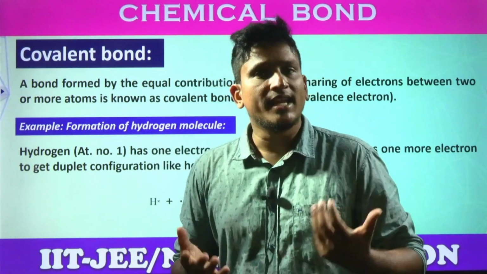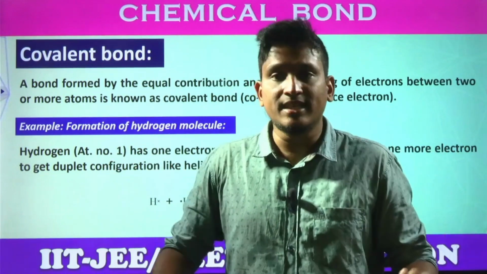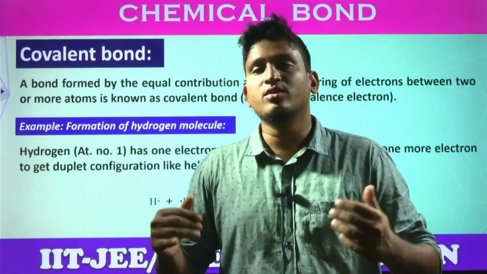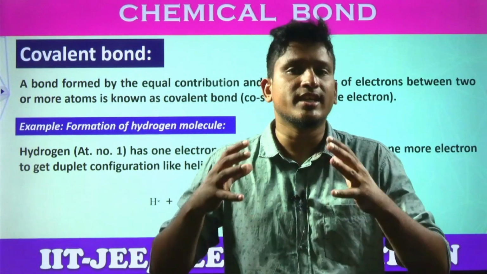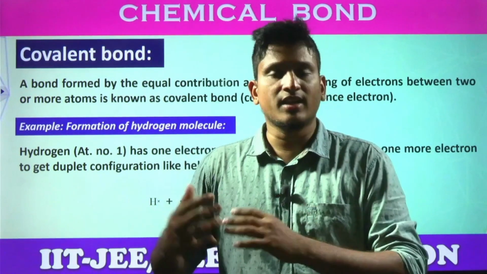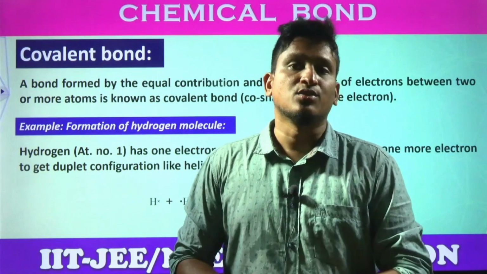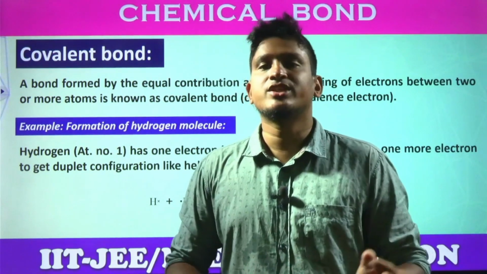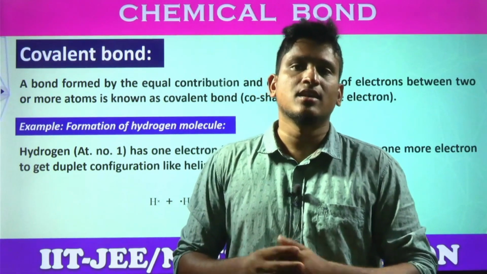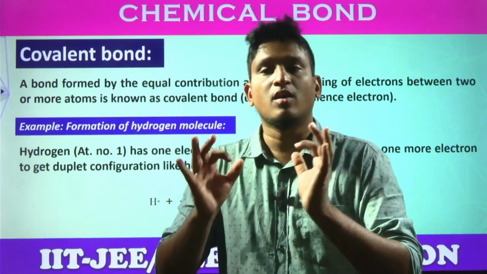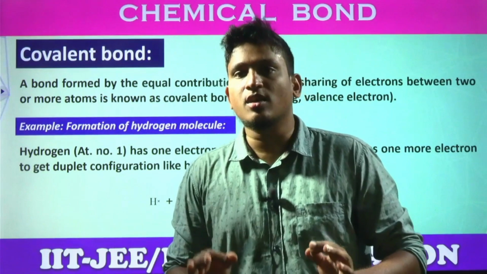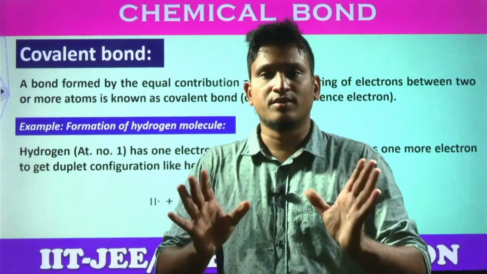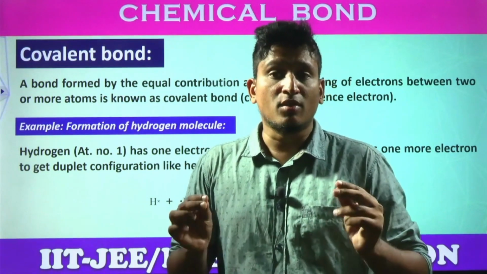But if the combining elements don't have this capacity to lose or to gain, then how do they get stability? You know how? By sharing the electrons. What is sharing? I will show you in an example, students. So the bond that forms by sharing the electrons is called covalent bonding or a covalent bond, and the compounds are called covalent compounds or molecular compounds. Got the clarity, students? The definition: the bond forms by sharing.